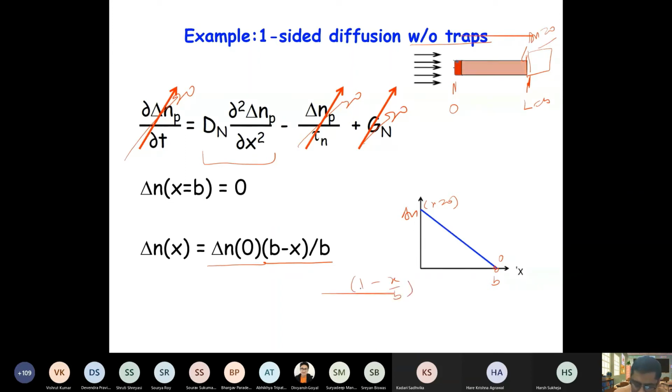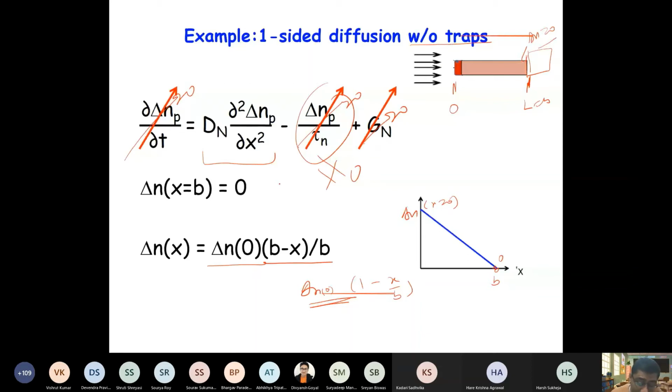At x equal to 0, this is delta n at 0, and at x equal to b, this becomes 0. So b is the length of this sample. You see here, this is a straight line without recombination. Let's say there are traps there. If there are traps, this will become non-zero. So now what you will have is that exponential expression, right?